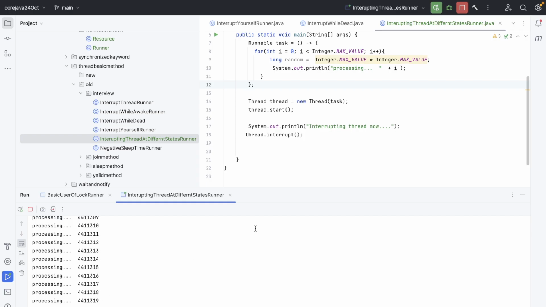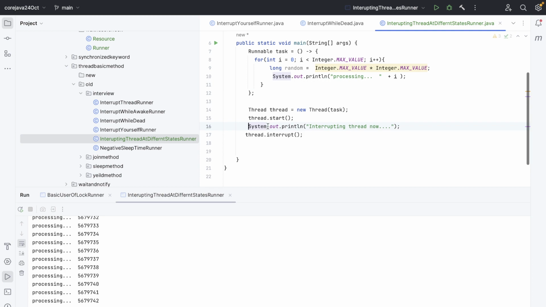We have long passed it, because the thing is, the thread is already awake, right? We have already covered this thing, right? If someone is already awake and you come and say, hey, wake up, he will say, kaam kar apna, right? I think this is the example that I provided last time. So that's the same thing.